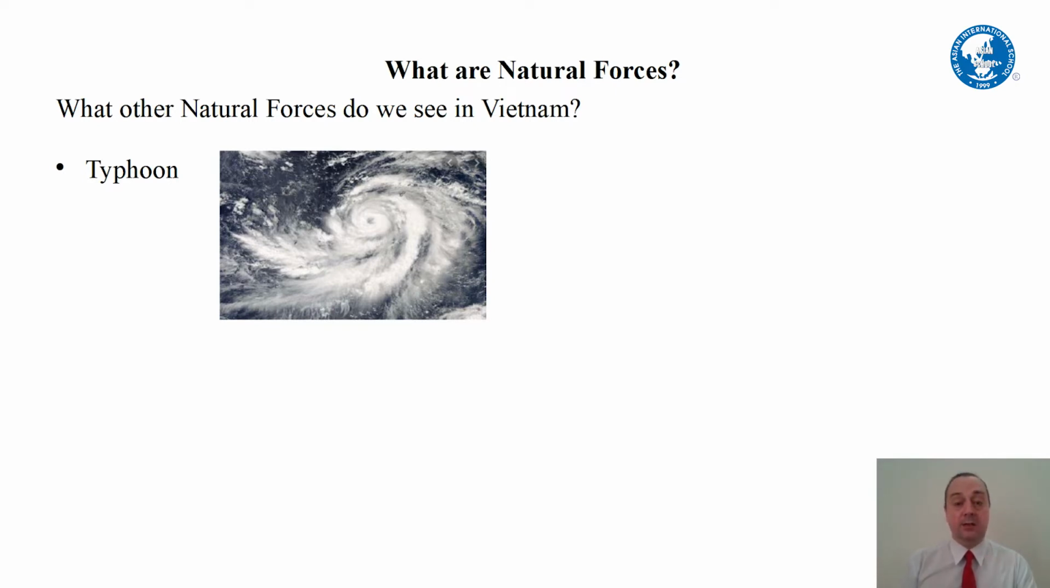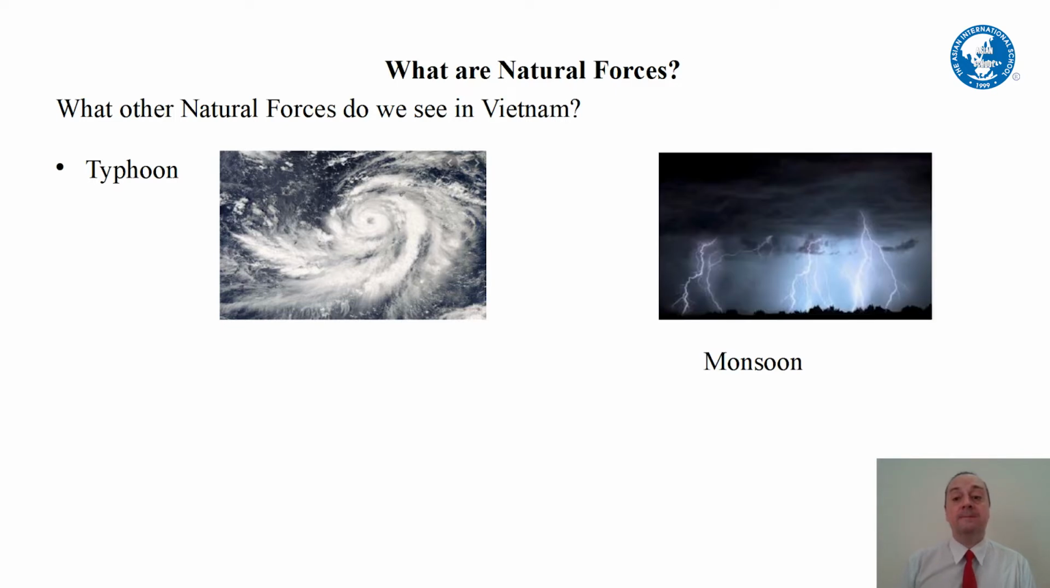You can see in the picture. The storm will start out at the sea over warm water and will move into the land and bring lots and lots of rain, lots of wind, and can cause lots of damage to people's houses, to their farms, to their property. So we do see lots of typhoons. That's a natural force that happens in Vietnam.